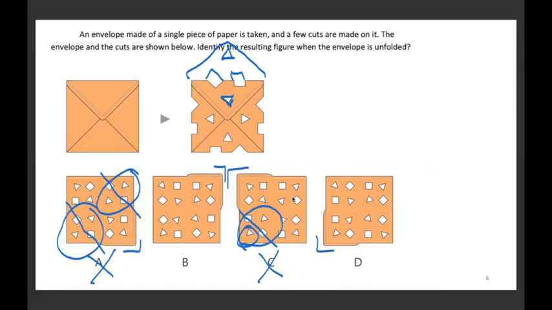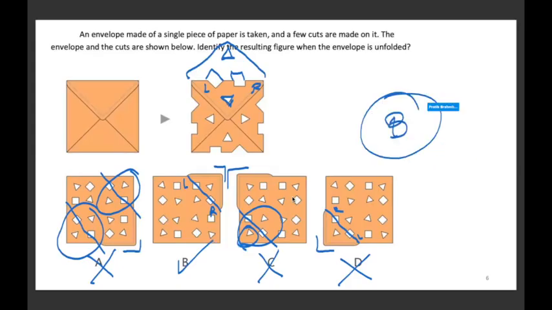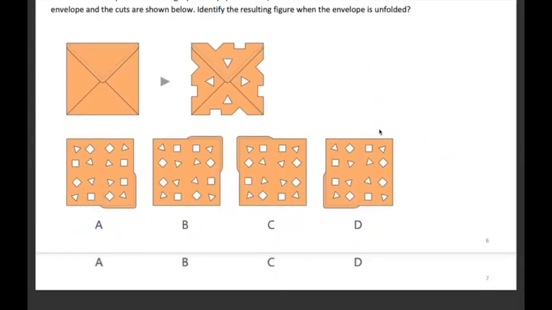Between B and D, if you compare, the difference happens in this part, जहाँ पे diamond is on the left side in B and then right side पे square है, और D में आपका left side पे square है और right side पे diamond है. Okay. In the question figure, left side पे diamond है और right side पे square है, so D is wrong and B will be the one which is the correct answer here. Okay, we'll move to the next one.